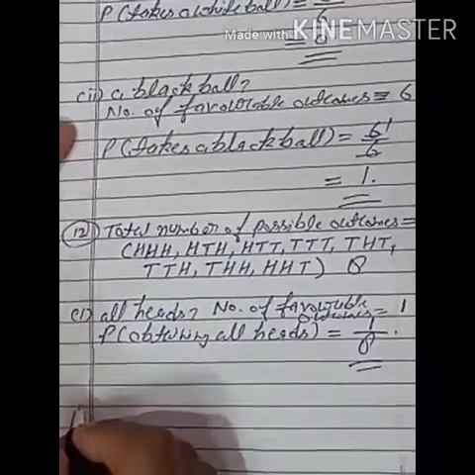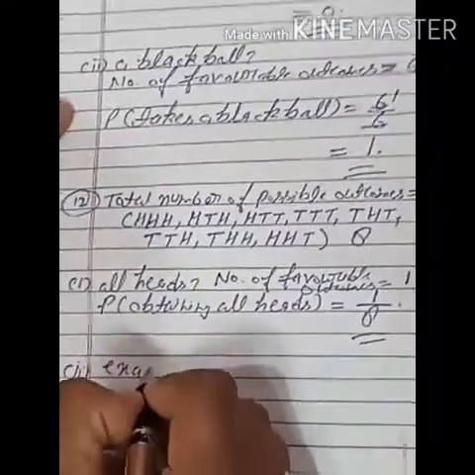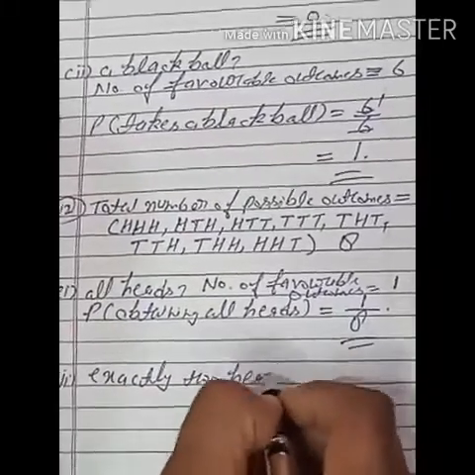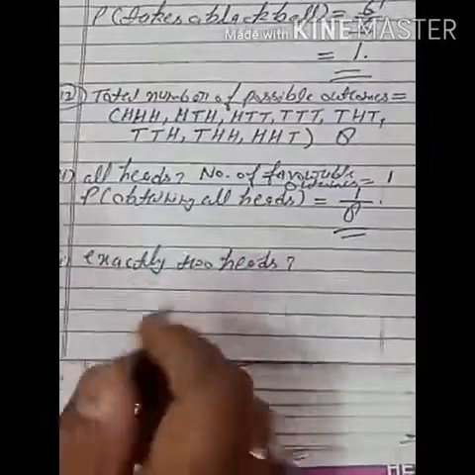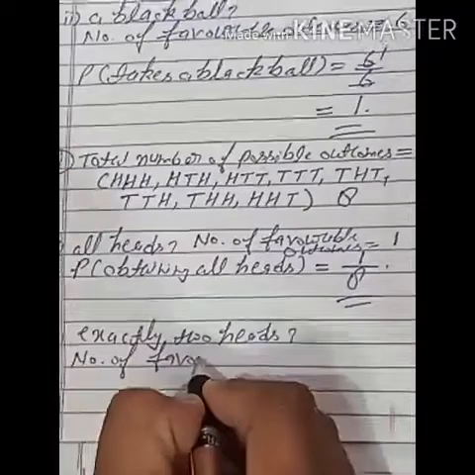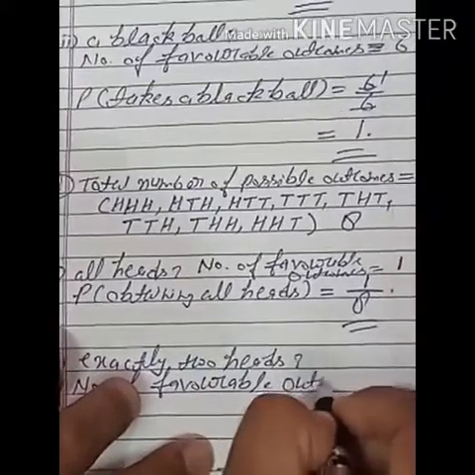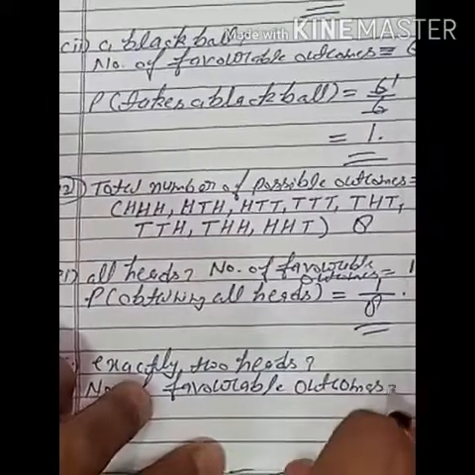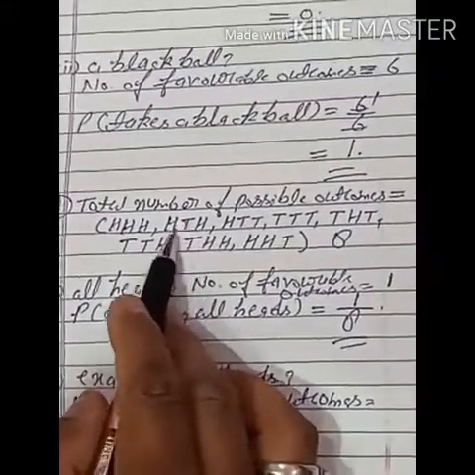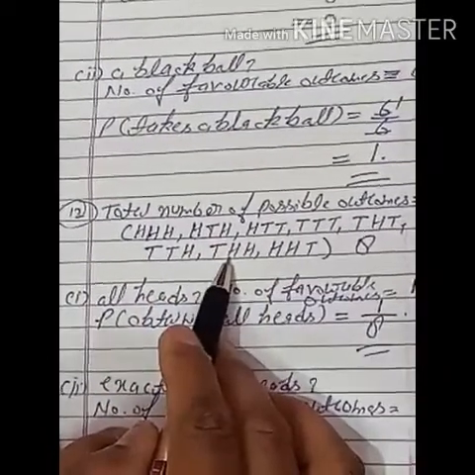Second part. Second part is exactly two heads. So students, first of all we will find number of favorable outcomes. So exactly two heads means this we will take, two heads are there, this we will take, and this we will take, two heads, this also we will take.